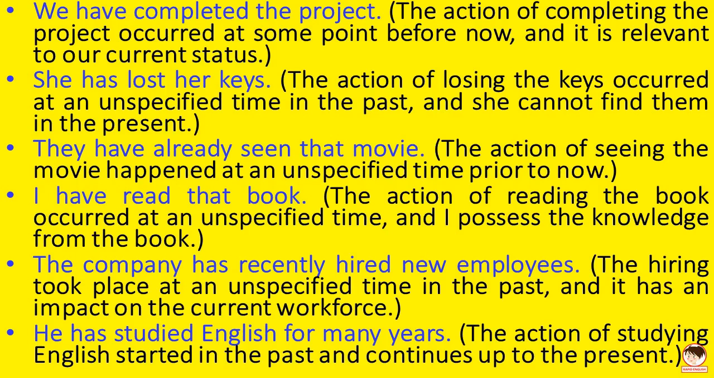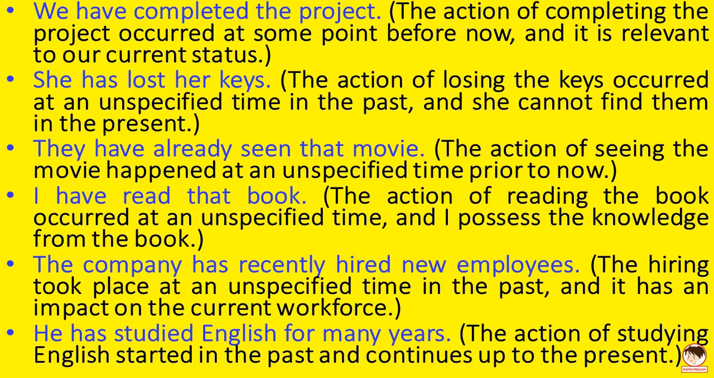We have completed the project. The action of completing the project occurred at some point before now, and it is relevant to our current status. She has lost her keys. The action of losing the keys occurred at an unspecified time in the past, and she cannot find them in the present. They have already seen that movie.